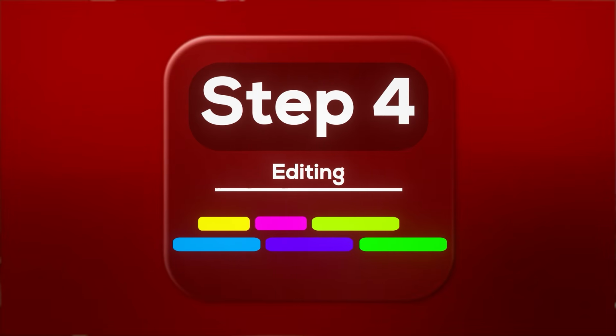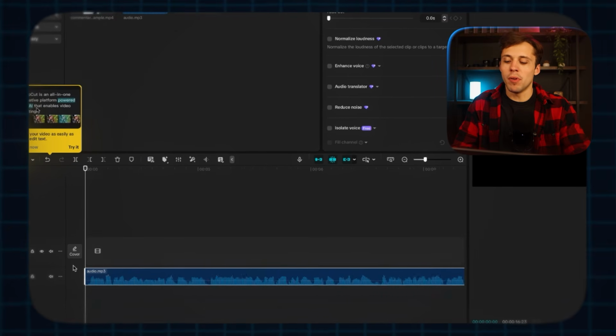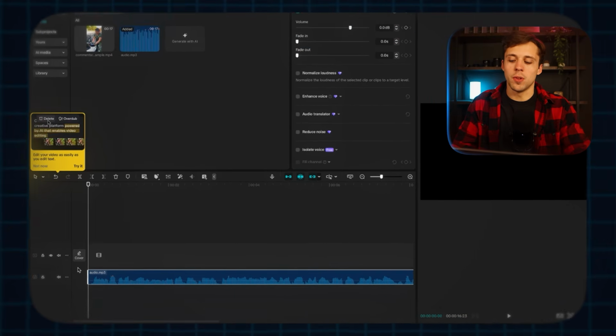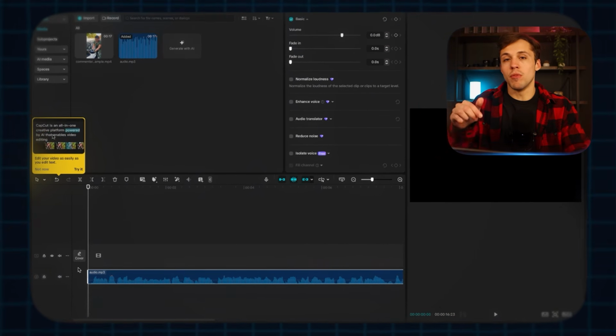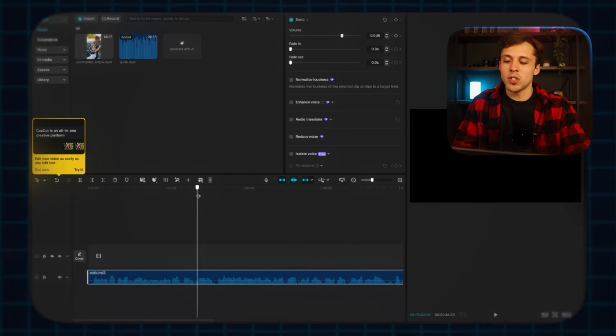Step 4 is to edit the video using any editor of your choice. For the sake of this tutorial, we're going to be using CapCut. So we're going to firstly drag in our voiceover, and if there's any blank spaces that are too long, we want to cut those out. We don't want any blank space where the viewer is going to scroll away. We want the voiceover to have a very good pace to it. And this voiceover is pretty good.